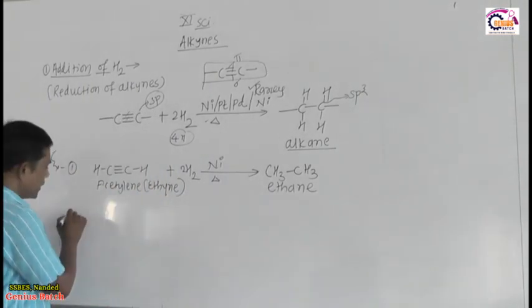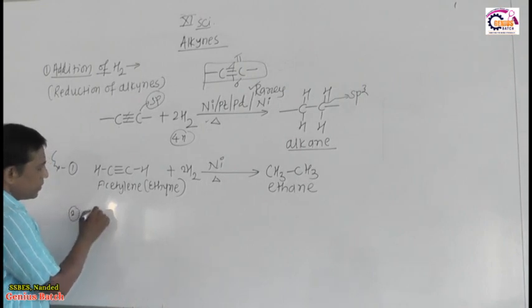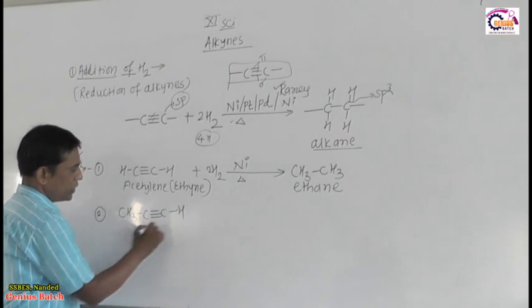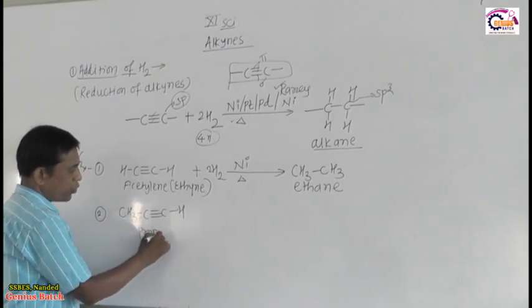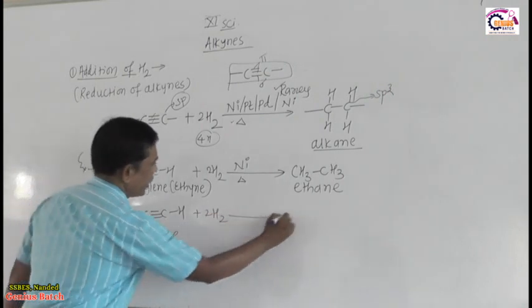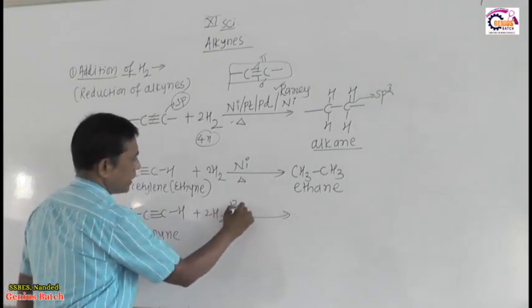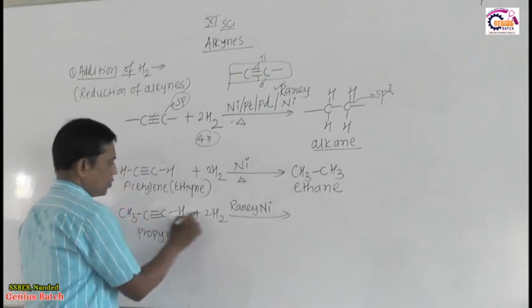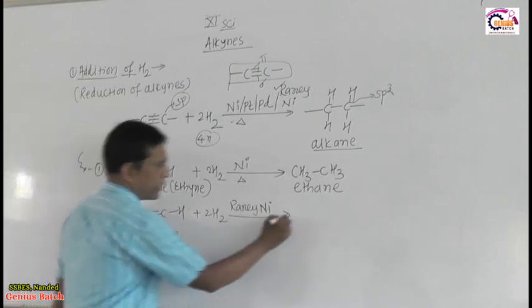Then I take a second example, CH3-C triple bond CH. This is called propyne. Again I add 2H2 in presence of a better catalyst, Raney nickel. So 2 hydrogens add here, 2 hydrogens add here.